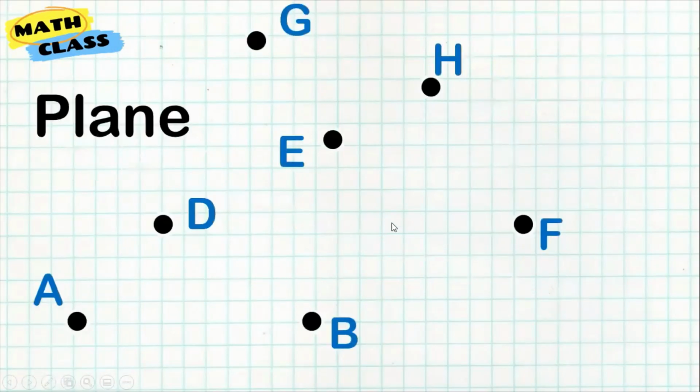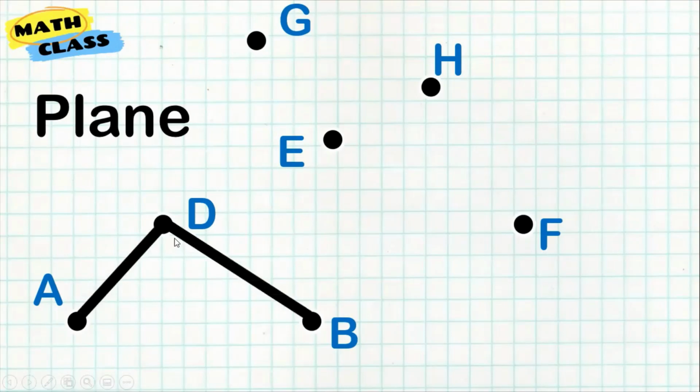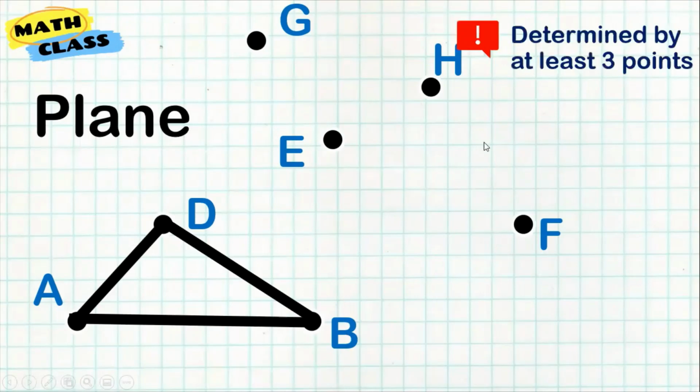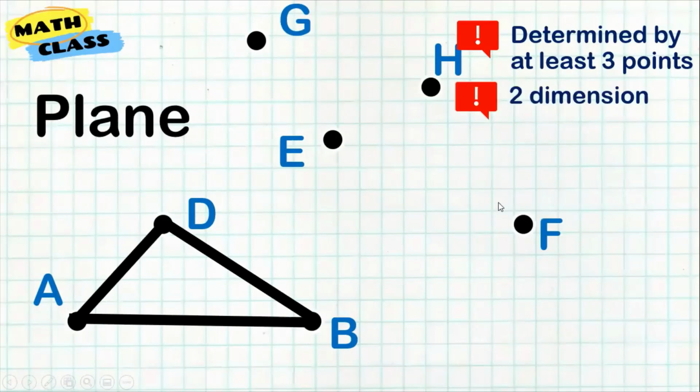And finally, if you have more than 2 points and we can connect those points, we have AD, BD, and AB. So that's when we form a plane already. A plane is determined by at least 3 points. So if you have 3 points already, you connect them, you can already form a plane. It already has two dimensions.